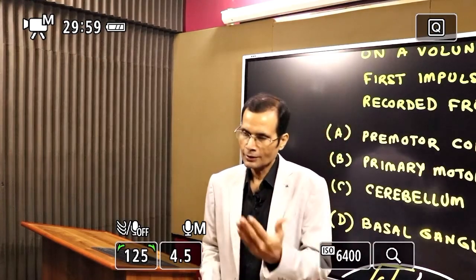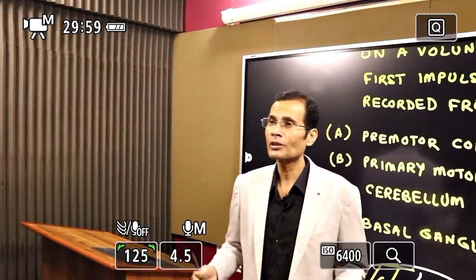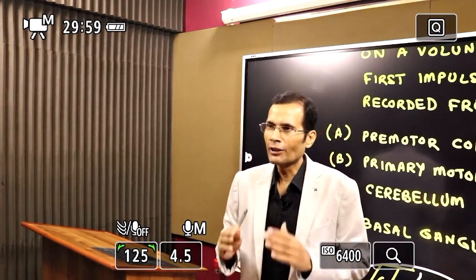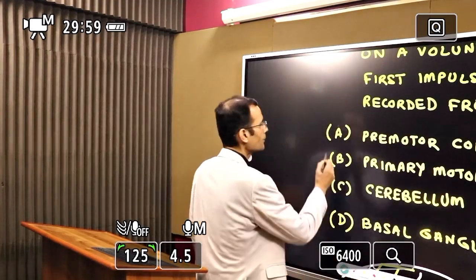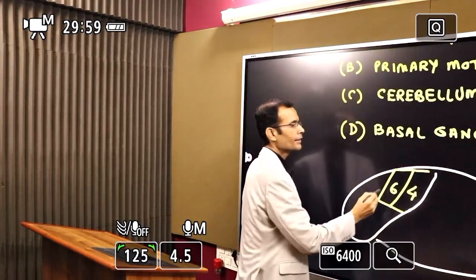I had put up this MCQ on my social media platforms, and what I saw is many students answered basal ganglia, but that's not the case. First impulse will be recorded from the premotor and supplementary motor areas. So let's understand this in little detail now.